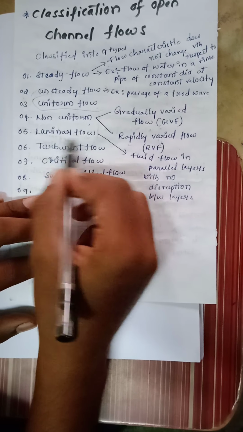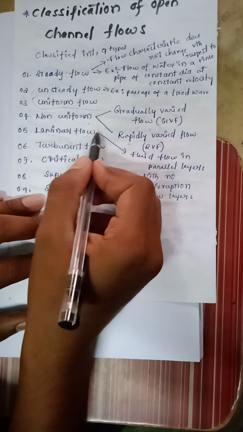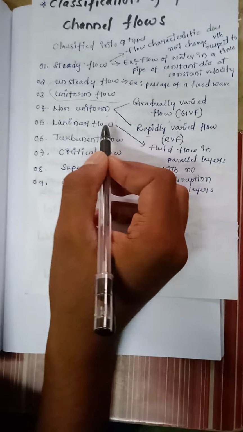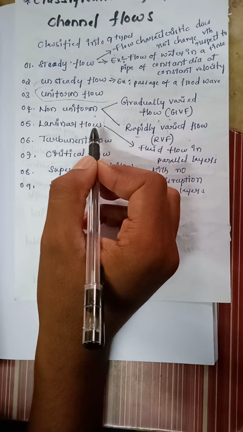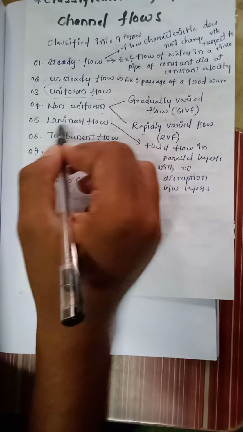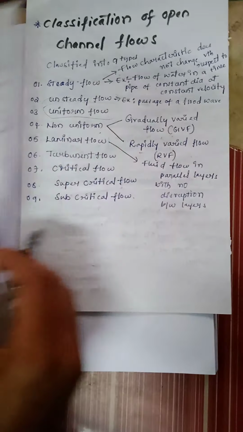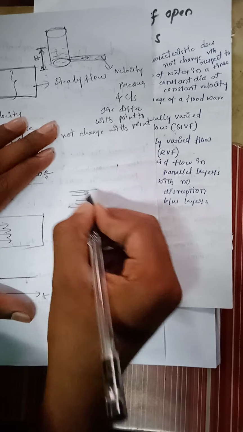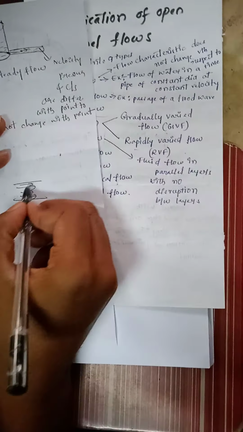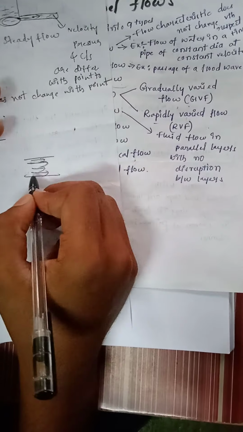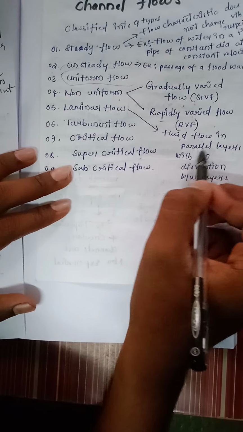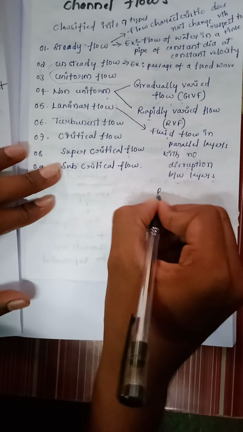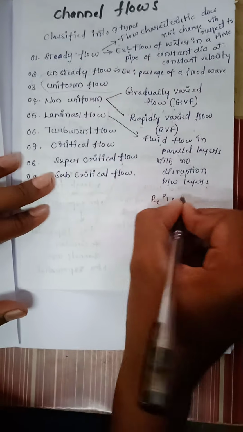And coming to the next one, that is laminar flow and turbulent flow. Laminar flow is defined as flow in which the Reynolds number is less than 500 to 600. This is called laminar flow, in which the flow is of streamlines. See the diagram. The flow will be in a path of streamlines and does not disturb the layers. See here, fluid flows in parallel layers with no disruption between layers. This is called laminar flow, in which the Reynolds number is less than 500 to 600.